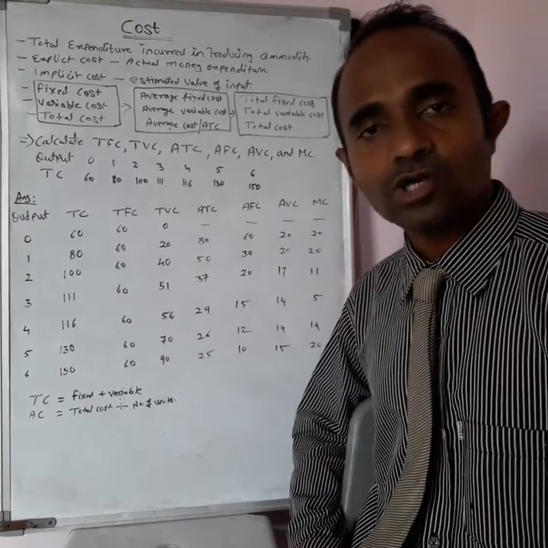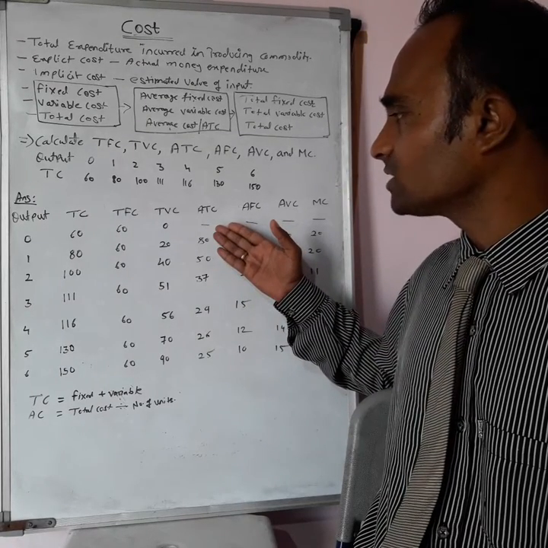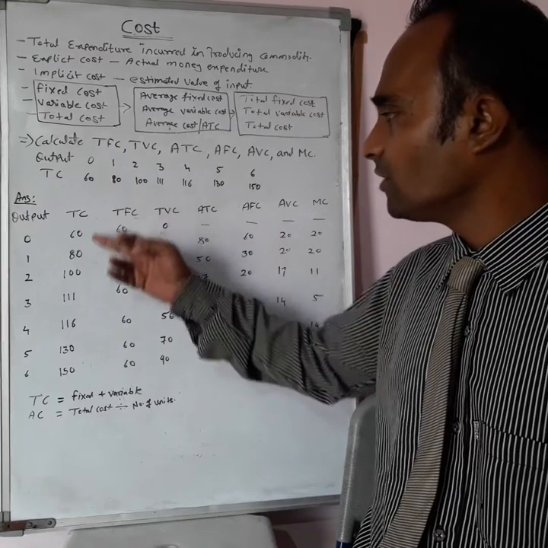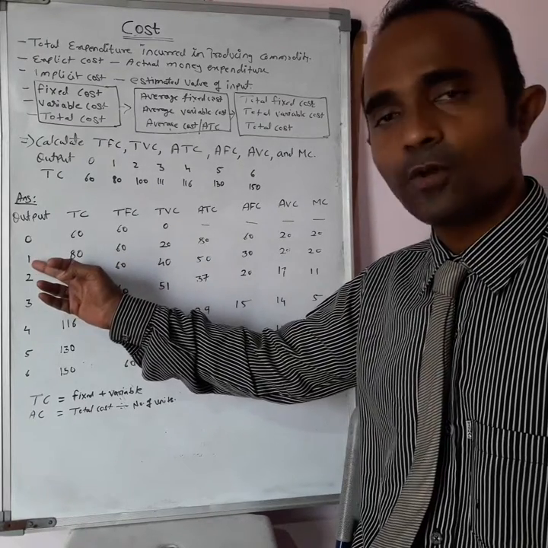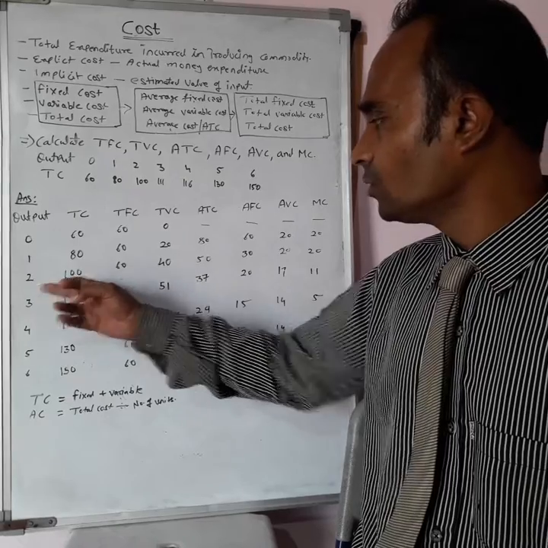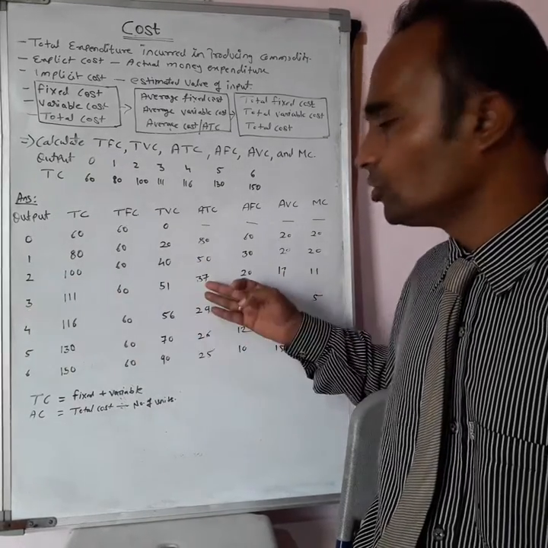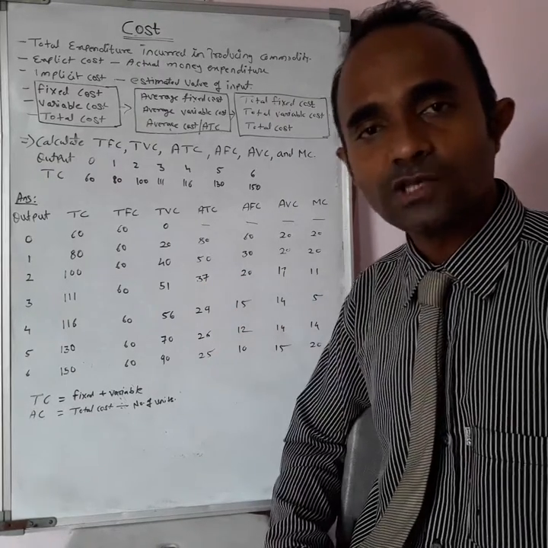Next, average total cost. How to find out the average total cost? You can see initially the average total cost is given as a dash. Later on it is given as 80. If you divide the total cost by the number of units, 1, you will get 80. 100 divided by 2, you will get 50. Similarly 111 divided by 3, you will get 37. Likewise you will get the average total cost.